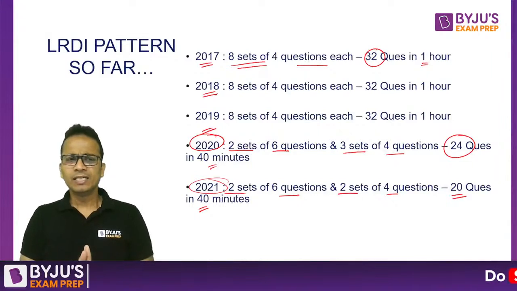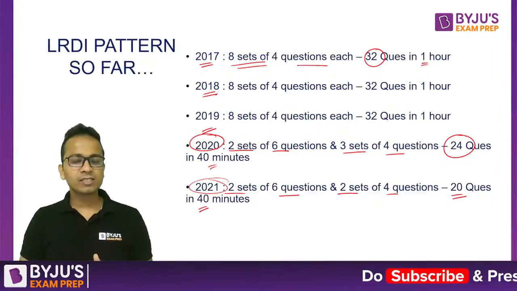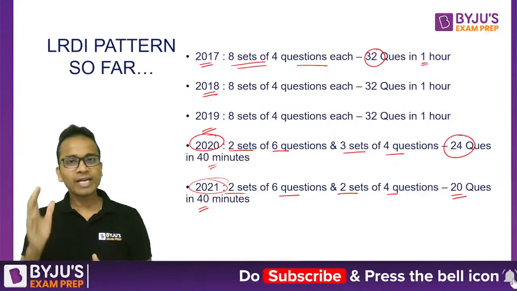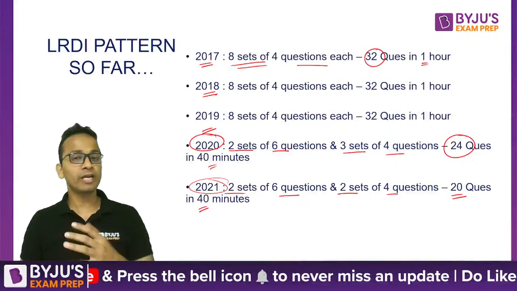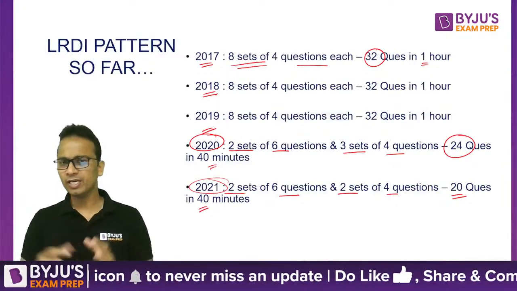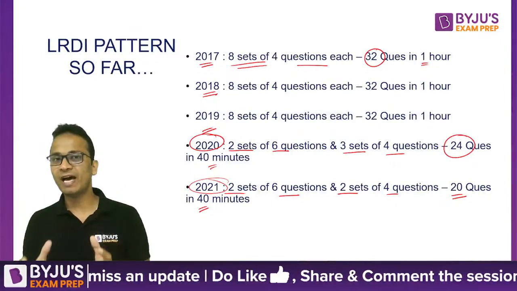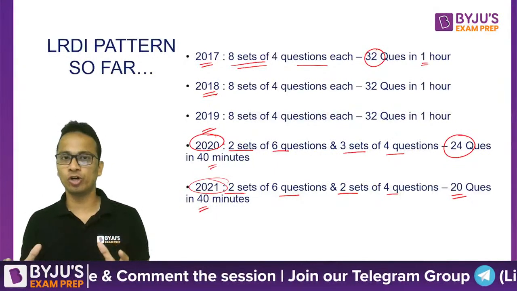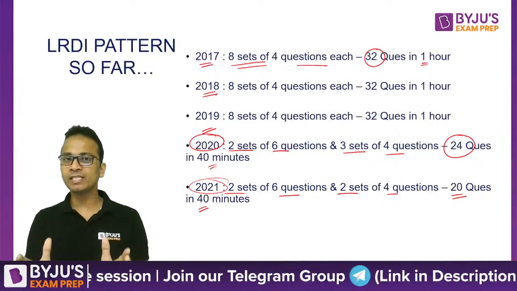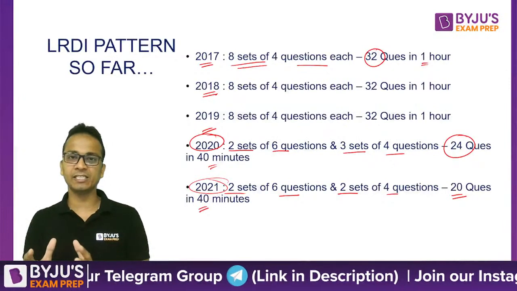So we start doing a DI set, LRDI set. Now in the first 2 minutes, you get to know whether you will be able to solve this data interpretation or LRDI set or not. So in these 2 minutes, try to evaluate: are you going to continue with this LRDI set or not? These first 2 minutes are very important. You must take a decision.